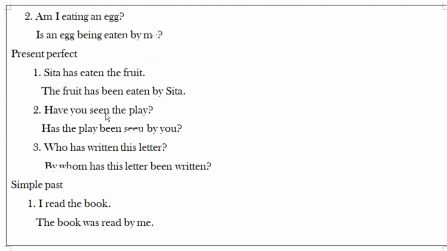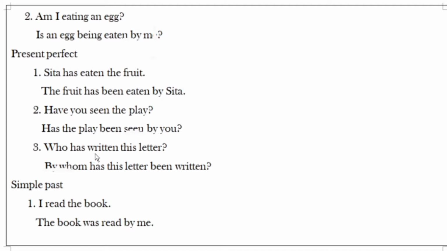In this sentence, the subject you is there, so have is used, because it is present perfect tense interrogative mode. In the passive voice sentence, the play is the subject, so we use has. And we also need to use one be-form verb, so: has the play been. Seen, verb 3 will always come in passive voice. So, seen by you.